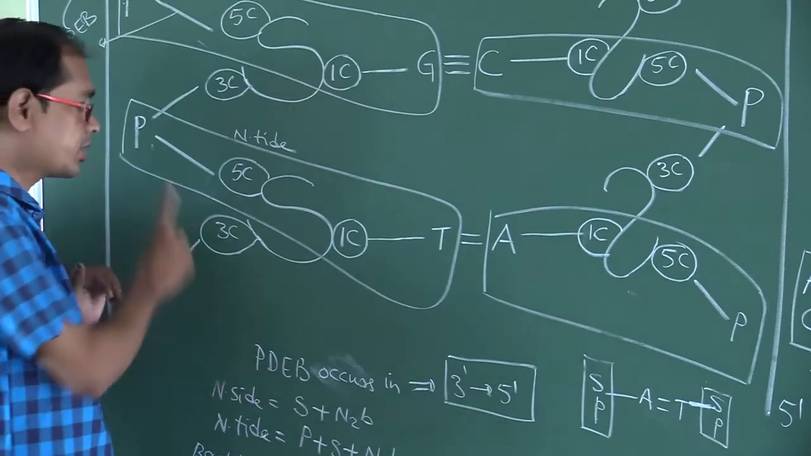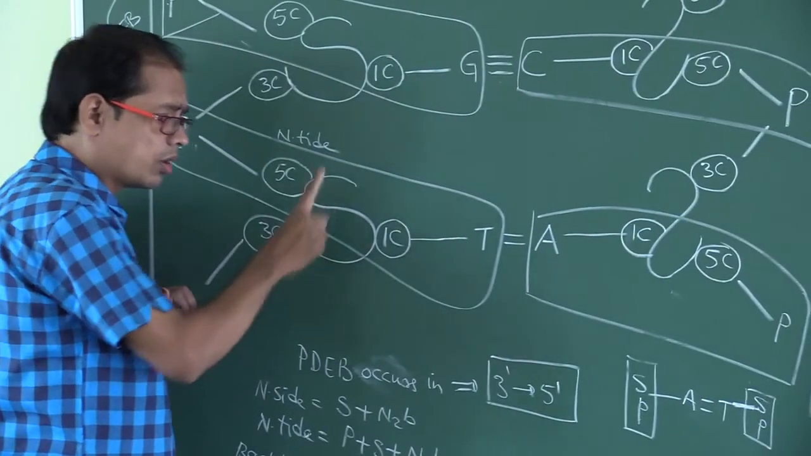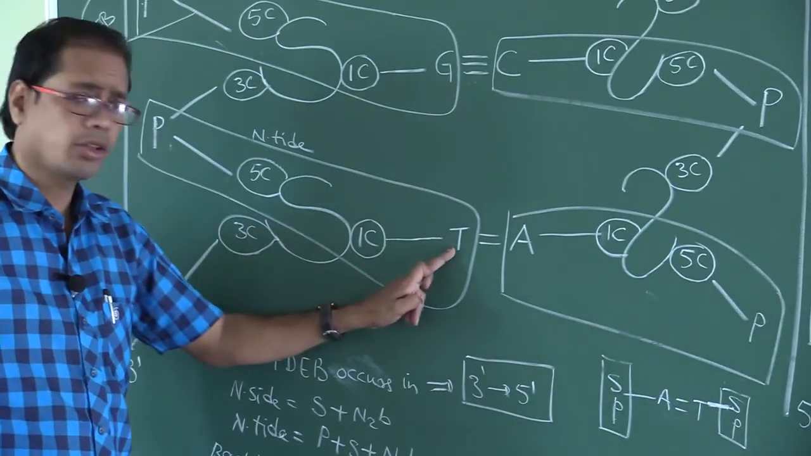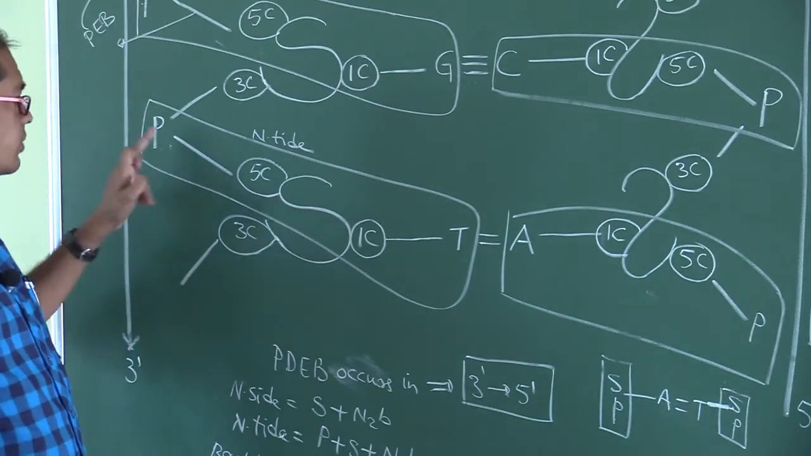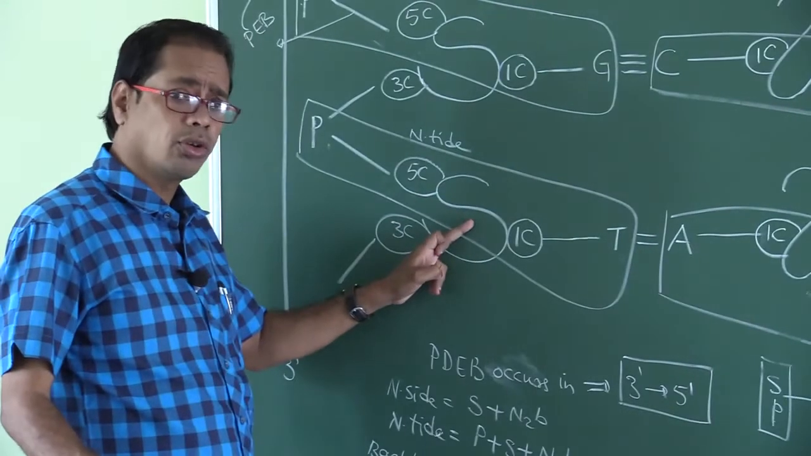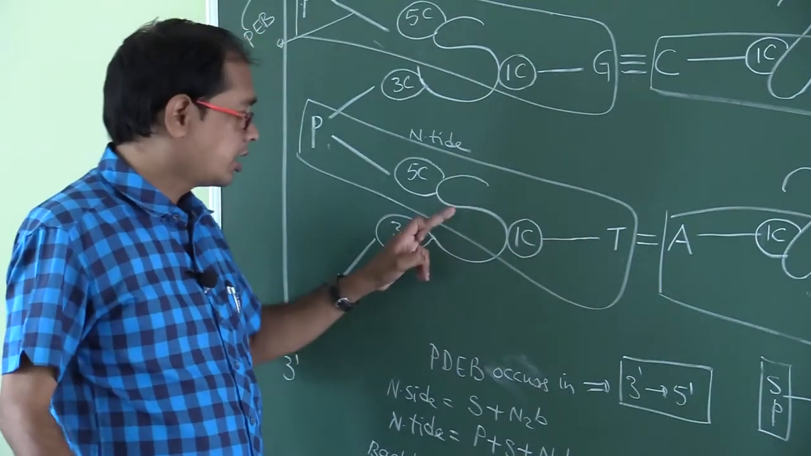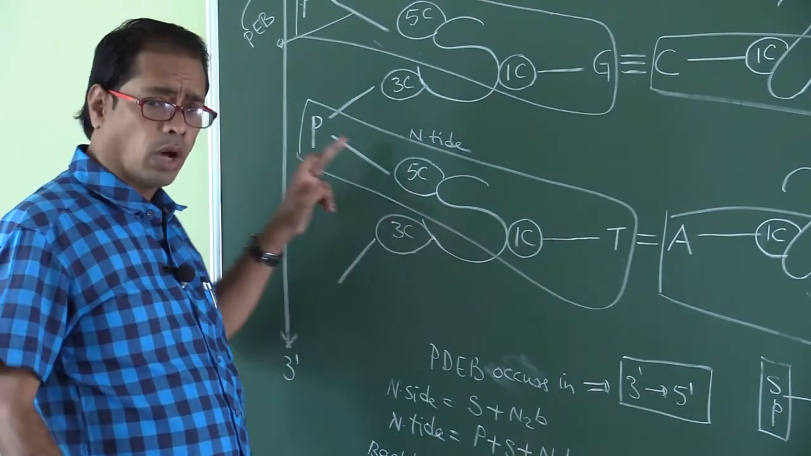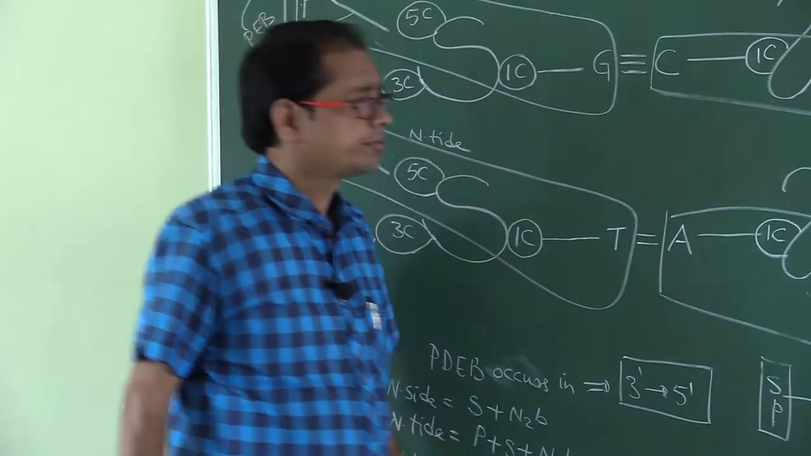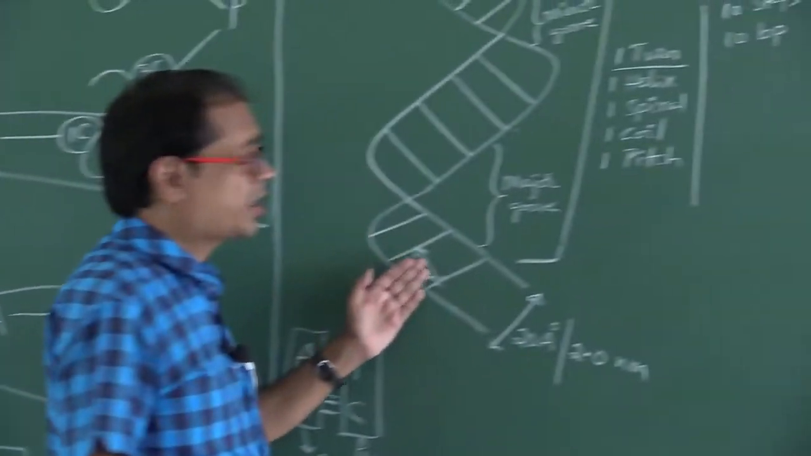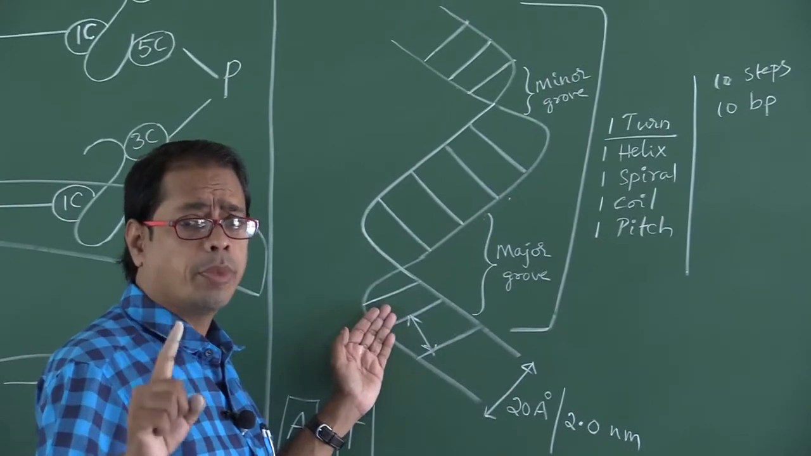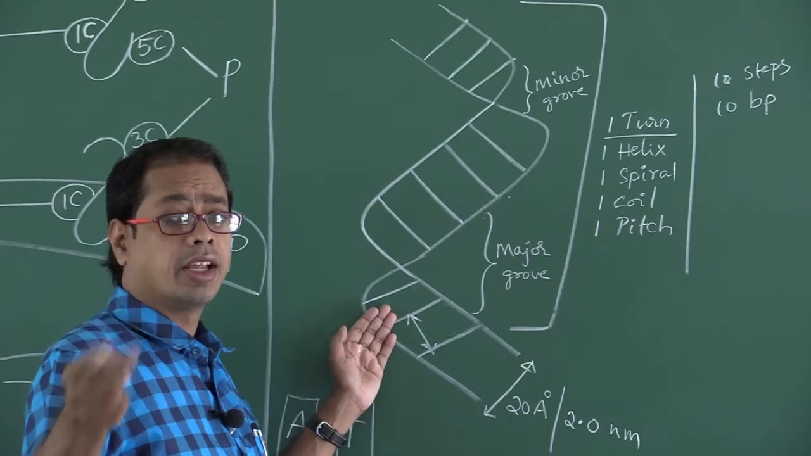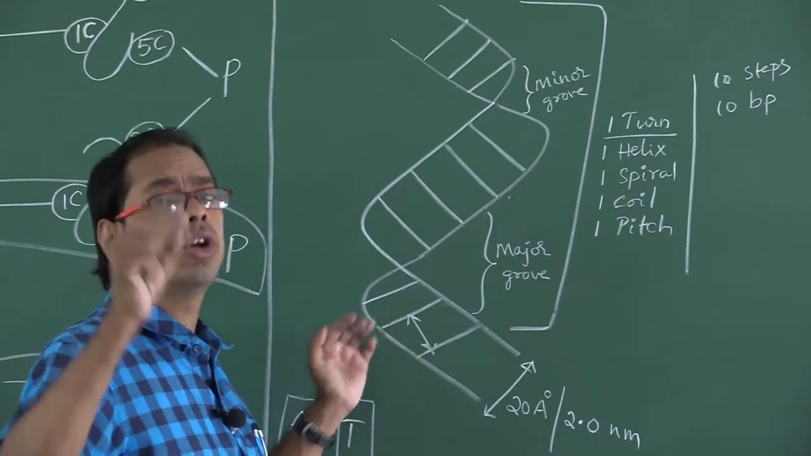One nucleotide contains 1 phosphate, 1 sugar, 1 nitrogen base. Sugar is attached to how many nitrogen bases? 1 nitrogen base. Sugar is attached to how many phosphate groups? 1. Sugar is attached to 1 phosphate and 1 nitrogen base. How many steps are there? 10 steps. How many base pairs? 10 base pairs. One base pair contains 2 nucleotides, so 10 base pairs contain 20 nucleotides.